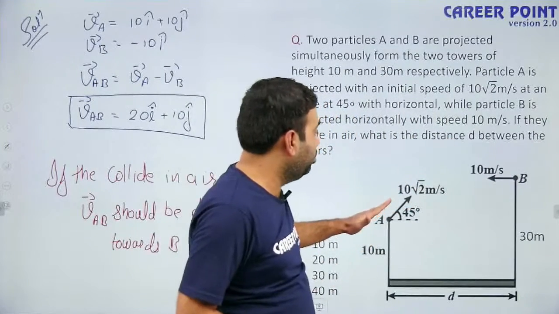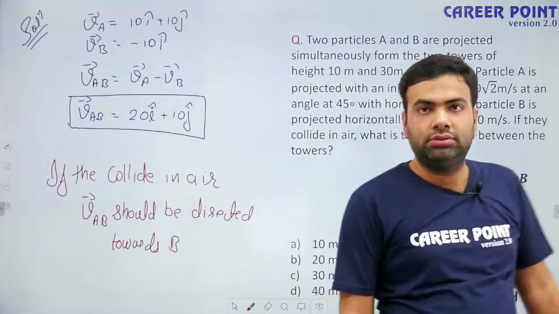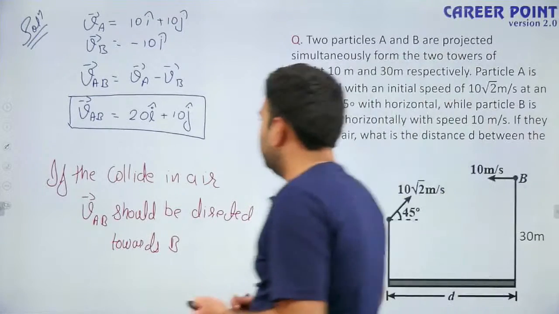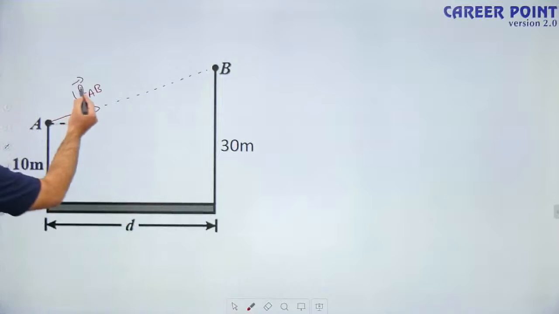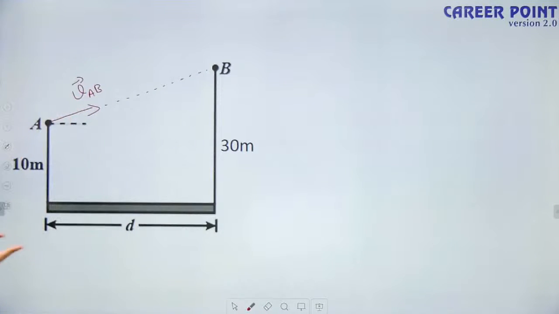So if it is initially moving in this direction according to B, then only they can collide. Okay, so see this, velocity of particle A with respect to B should be directed towards the B, then only they can collide. Okay, and what are its components?